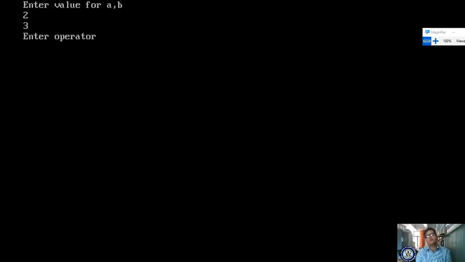Yes, here it is waiting. Please observe here with getch. It doesn't wait for an operator to be entered. Right now I am entering the plus symbol. If I enter the plus, it doesn't display, right? Already it has taken the plus symbol. I have entered the plus, it is not displaying. According to the plus, 2 plus 3 is 5.